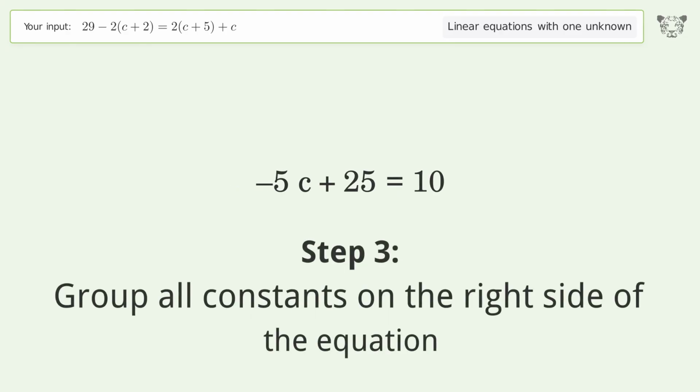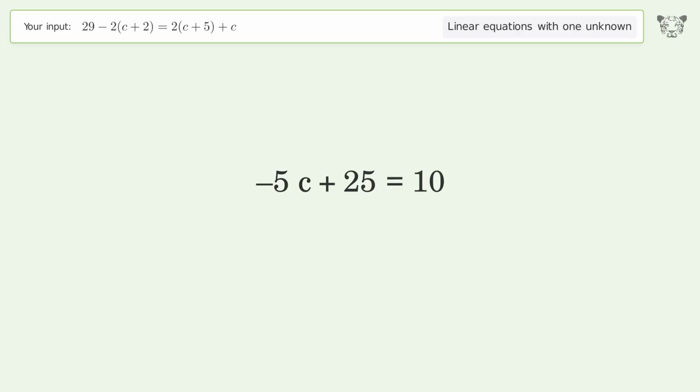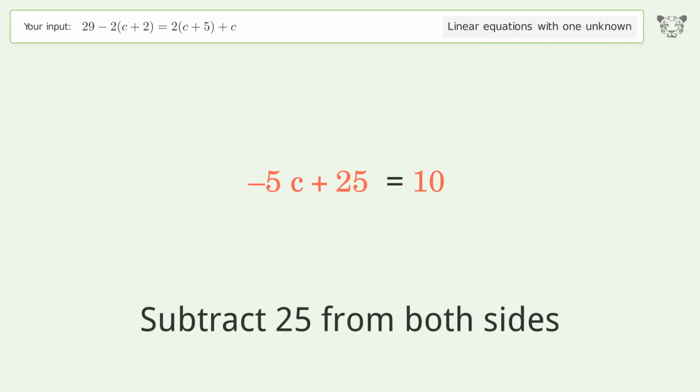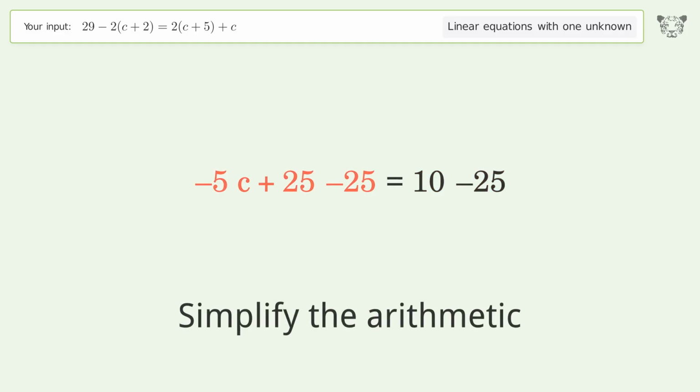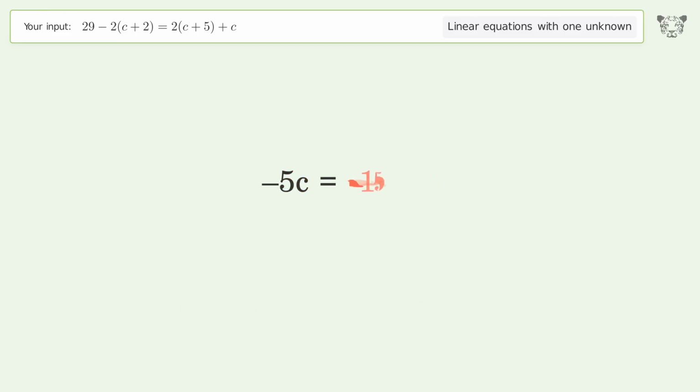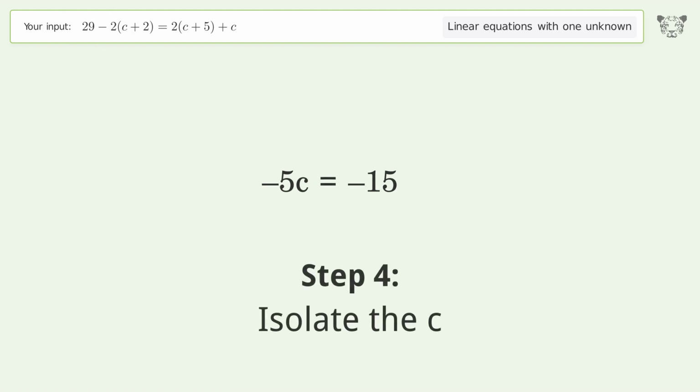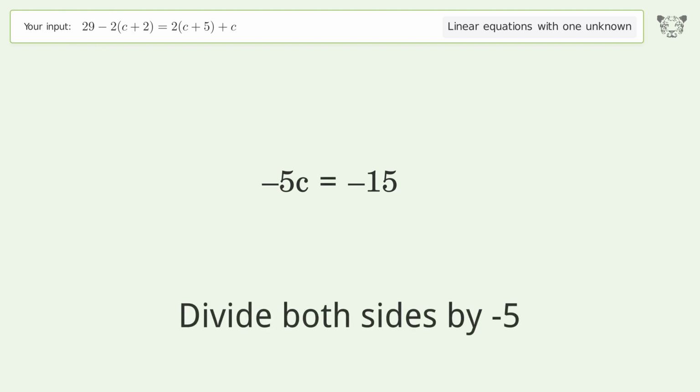Group all constants on the right side of the equation. Subtract 25 from both sides. Simplify the arithmetic. Isolate the c. Divide both sides by -5.